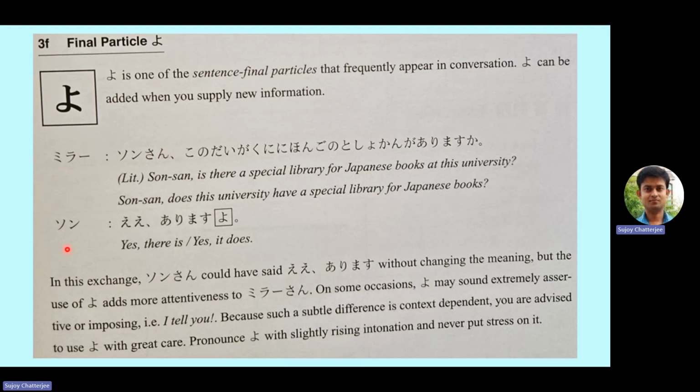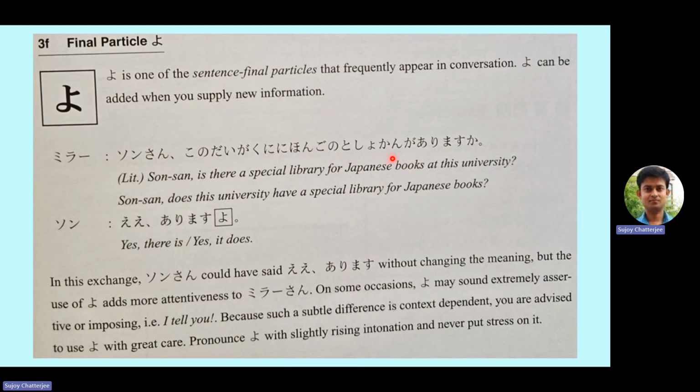Miller and Son-san. So Mira, she says, Son-san, kono daigaku ni nihongo no toshokan ga arimasu ka? That means, is there any library of Japanese books at this university?